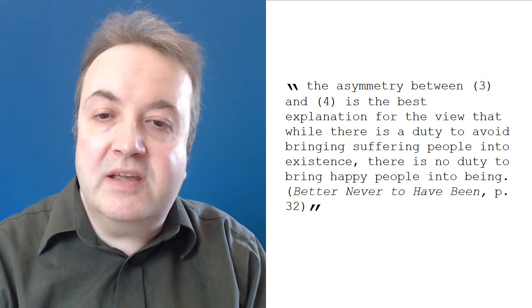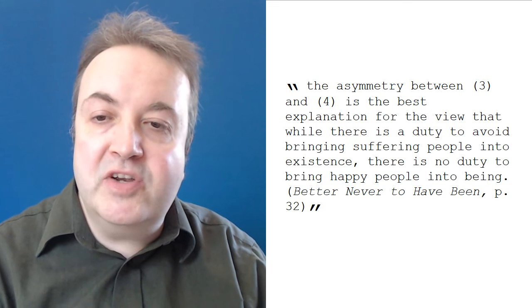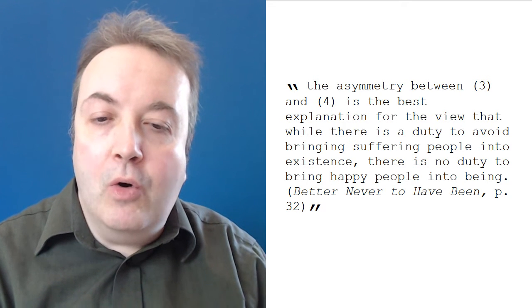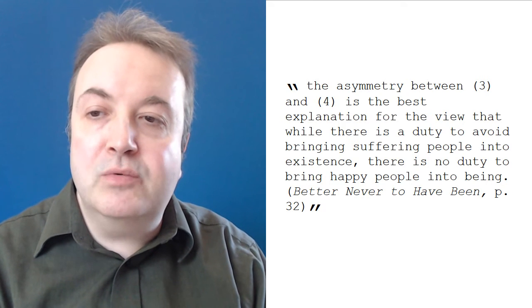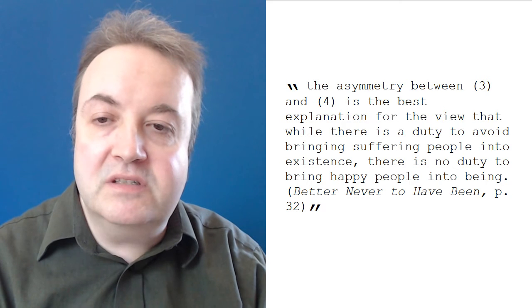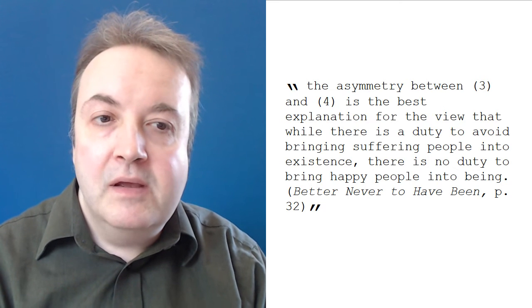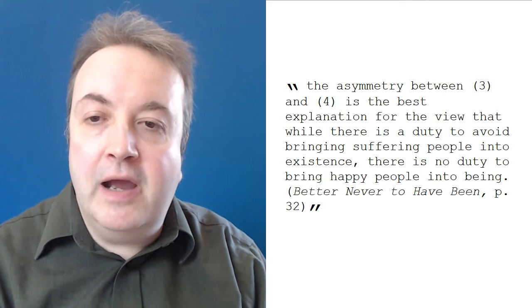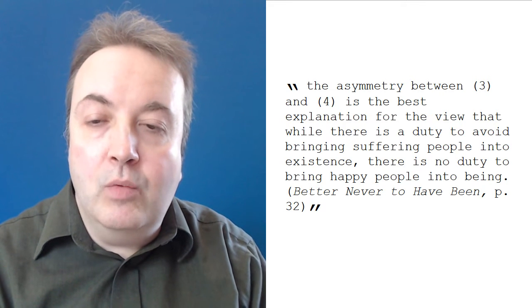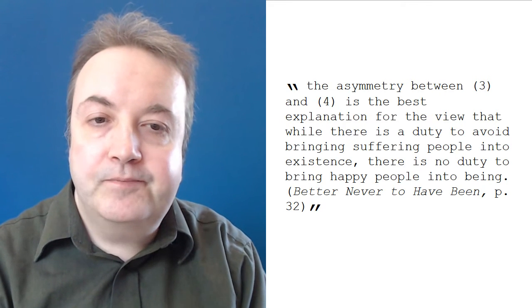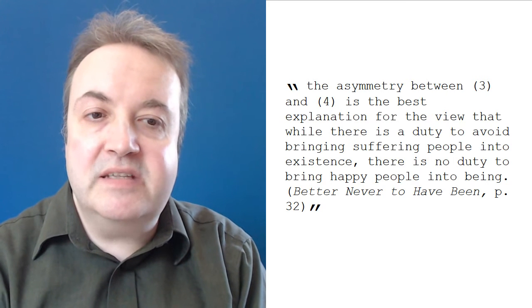I believe that in each case, either the asymmetry he brings up is false, or there's a better explanation for it than his asymmetry. This video is going to be focusing on the first of these asymmetries, and depending upon how much time it's going to take to cover the others, they will be covered in 1 or more videos after this one. So the first of these asymmetries goes like this.